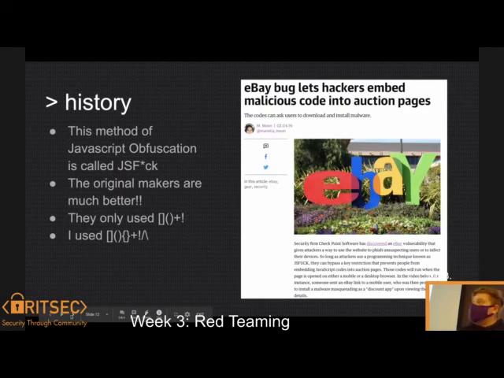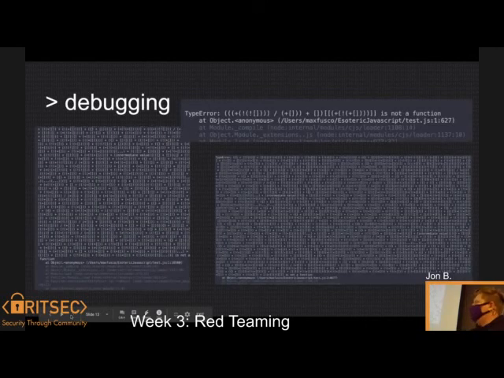And also, fun part about it, making this was not fun. I put way too many hours in, and the debug messages weren't what you wanted. I don't know about you, but I can't read this, especially when it gives half of it away because it's just too long, and it just ends with "is not a function." I don't know what that means. I don't know how to fix that. Could be that I'm missing a plus sign, which, fun fact, I was missing a plus sign at one place and it was "not a function." So, yeah, it's not fun.